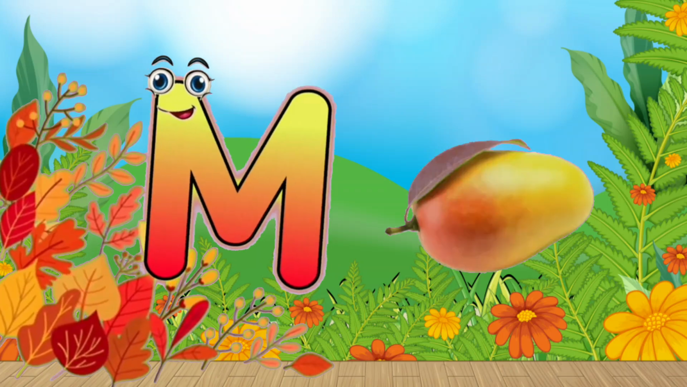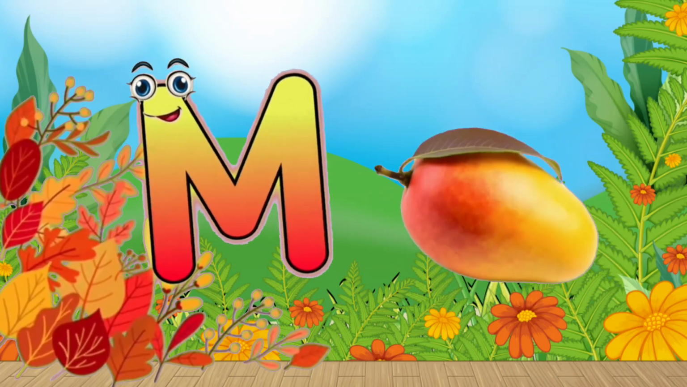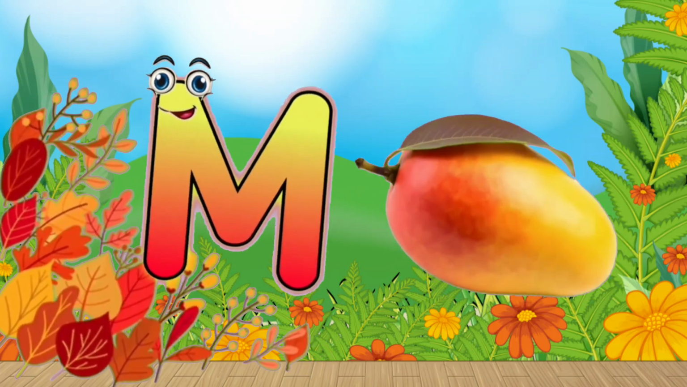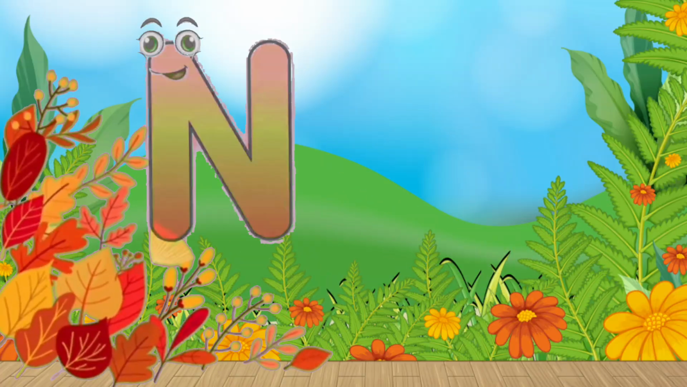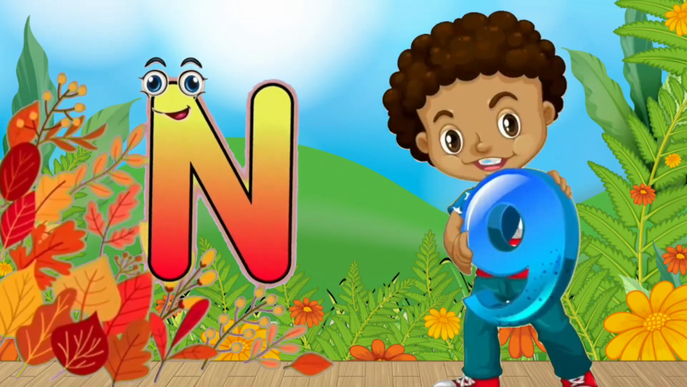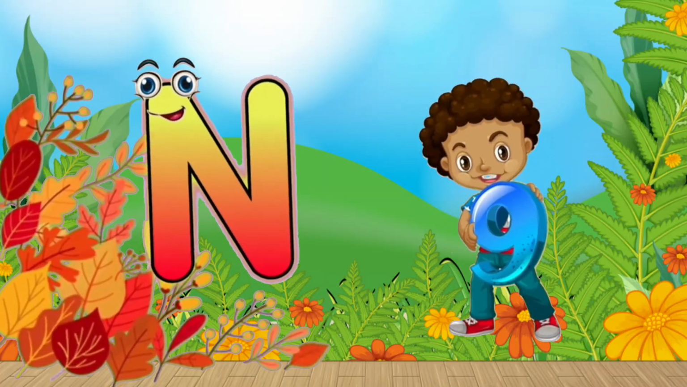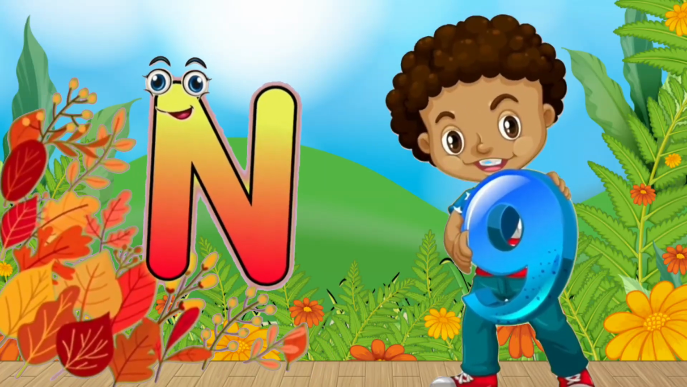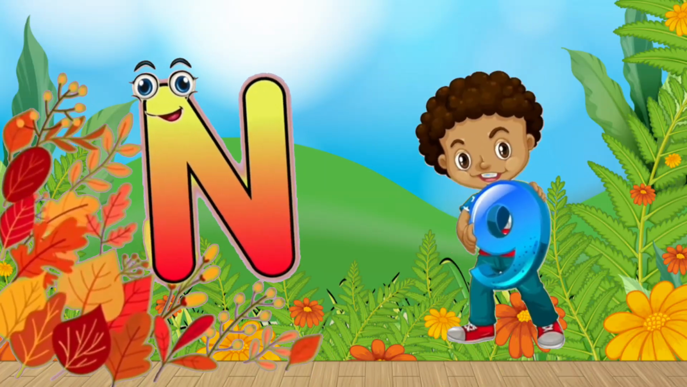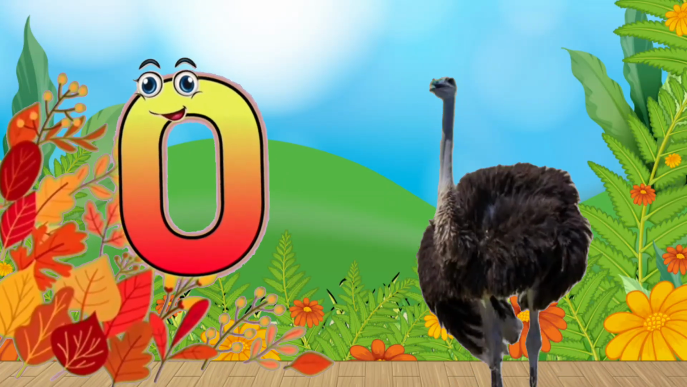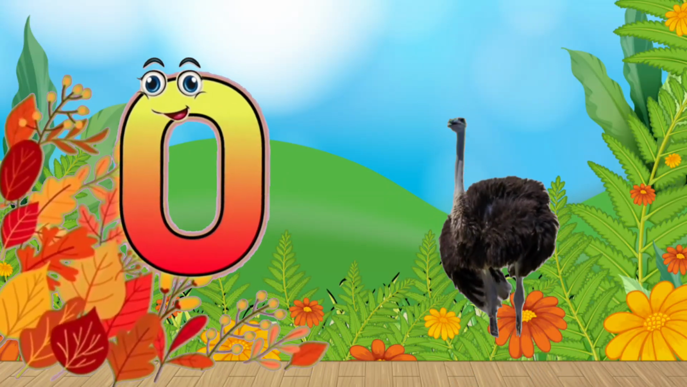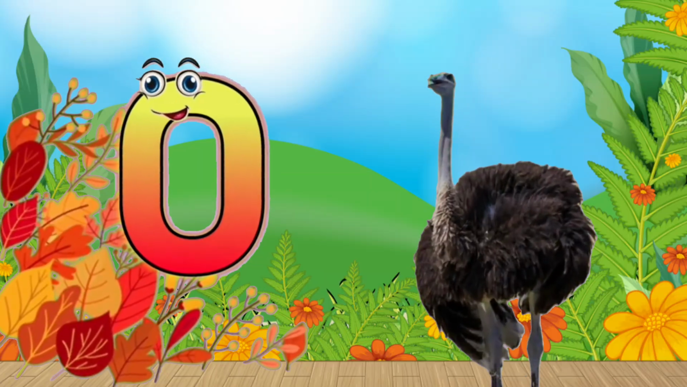M. M for mango. This is mango. N for 9. This is 9. O. O for octopus. This is octopus.